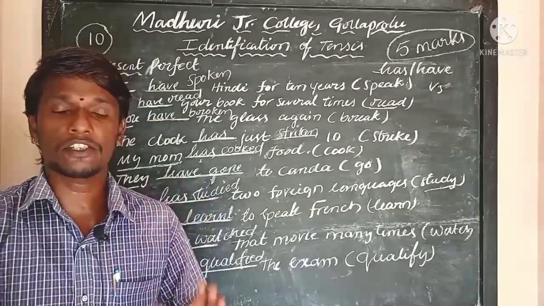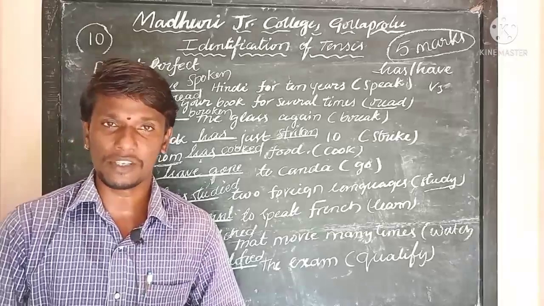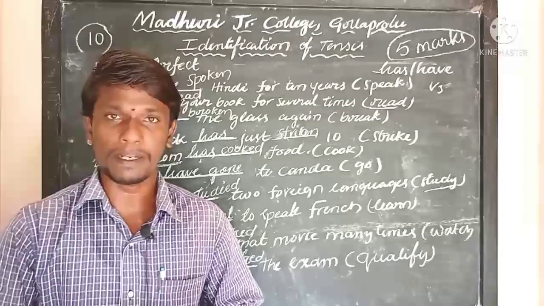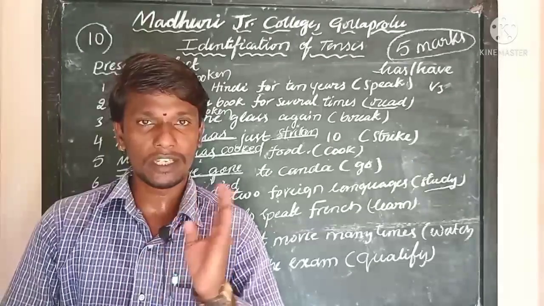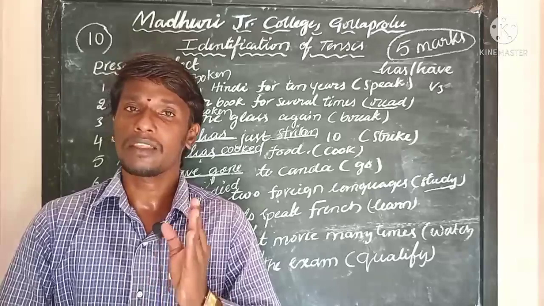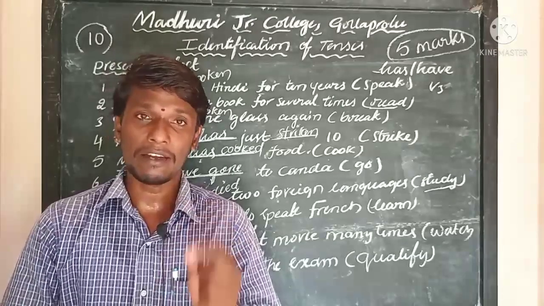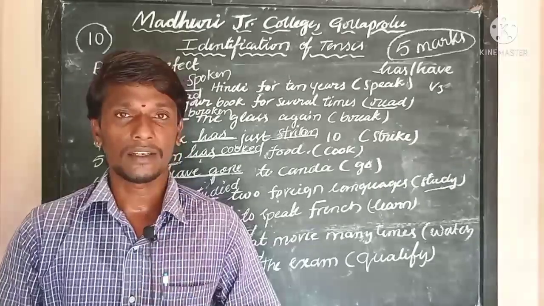So you should remember the structure of present perfect tense. The structure of present perfect tense is subject plus have or has plus V3 plus object. If the subject is singular, you should take the have form has, whereas if the subject is plural, the have form is have, followed by the V3, that is verb form 3. Thank you all.